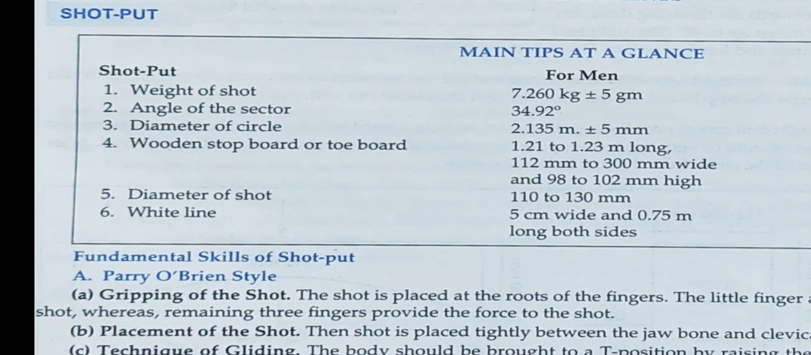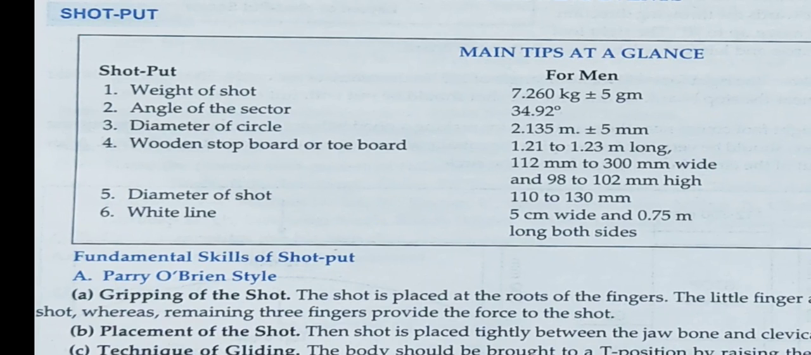Then the angle of the sector, the angle in which the shot put is done. You have seen the area or the court of the shot put. The angle which has been marked, I will show you in the next slide. It is 34.92 degrees. Then what is the diameter of the circle, the rim of the shot put? It is 2.135 meters, that is, 2 meters 135 centimeters.